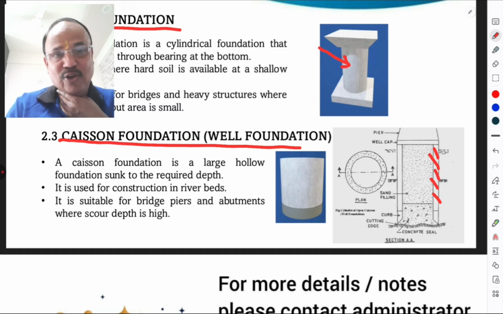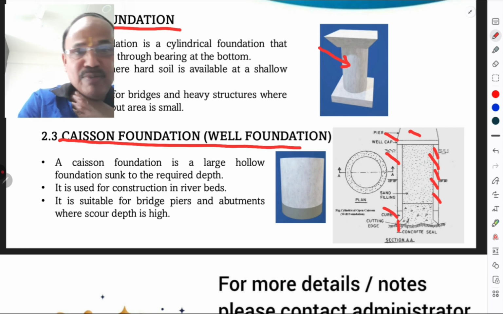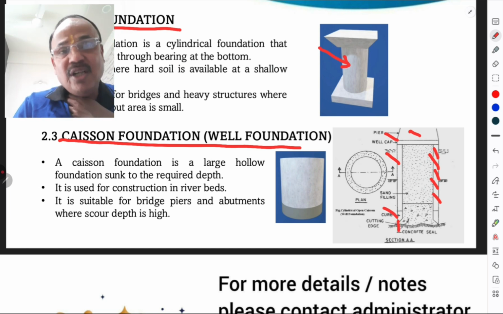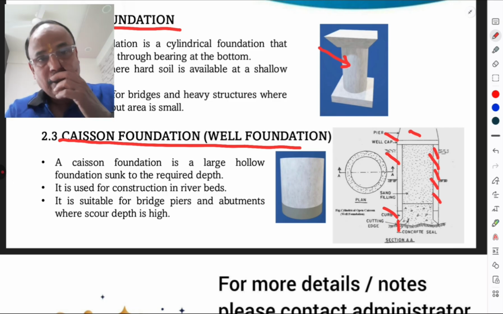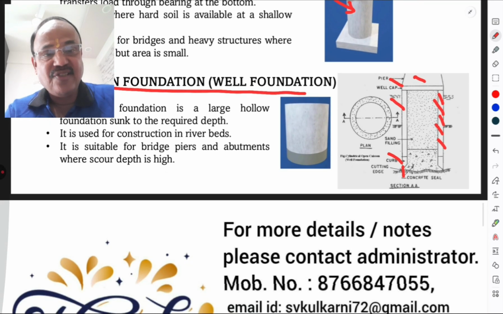Scour depth, I already went through in my lecture of bridge engineering. Okay, so this is the pier, this is the well cap, this part is called the steining, this is a curb, and this is the cutting edge. One must know all these parts to draw a beautiful diagram. Beautiful means a neat and suitable diagram in engineering examinations.